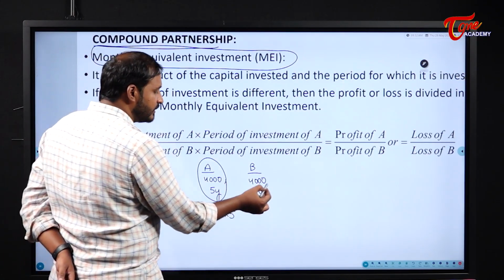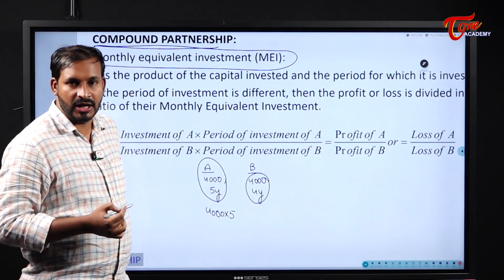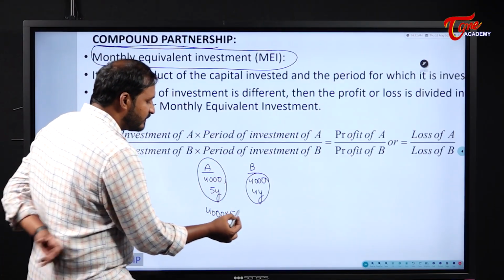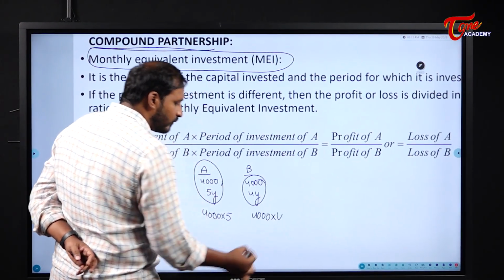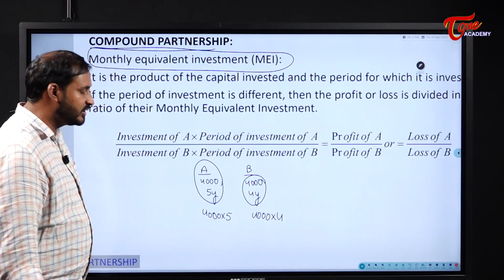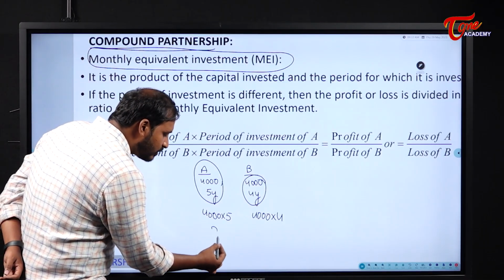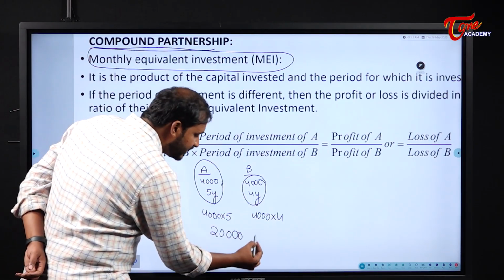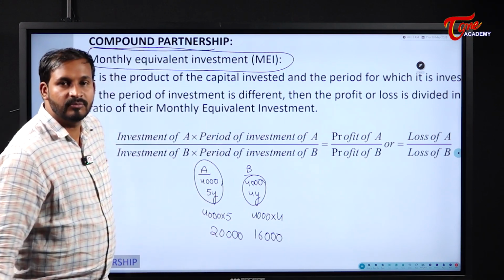When it comes to B, B invested 4,000 for 4 years. At the beginning itself, I told you how to find the total investment. So, his investment will become 4,000 into 4. So, 4,000 into 5 and 4,000 into 4. His overall investment here becomes how much? 20,000 and 16,000. Now, tell me who should get more profit?